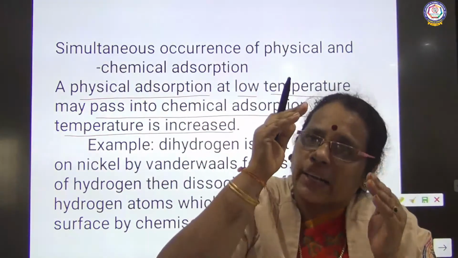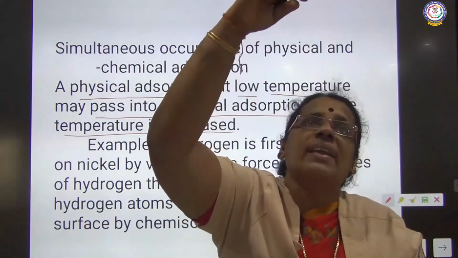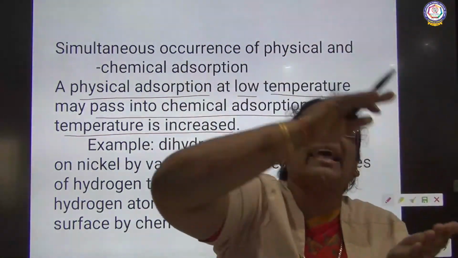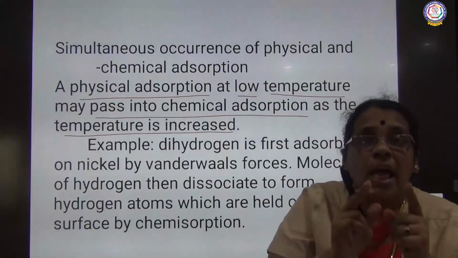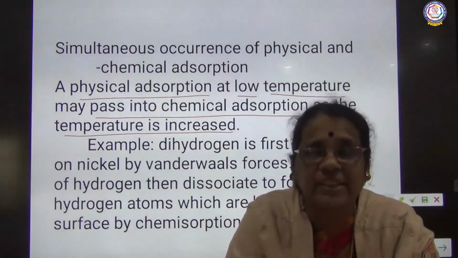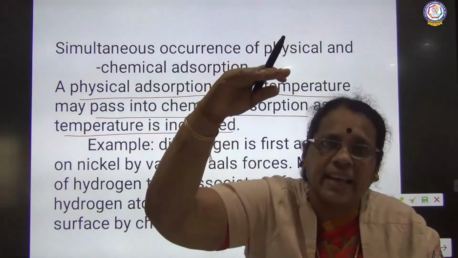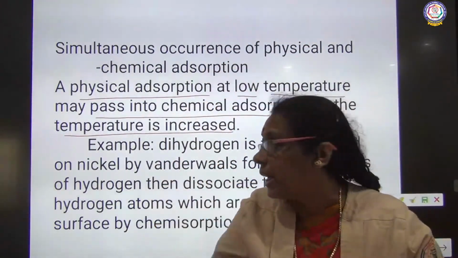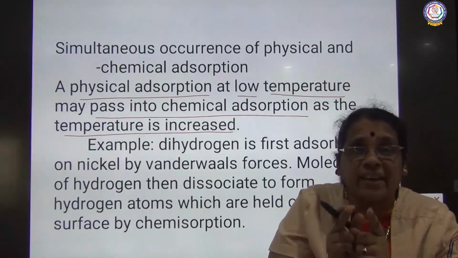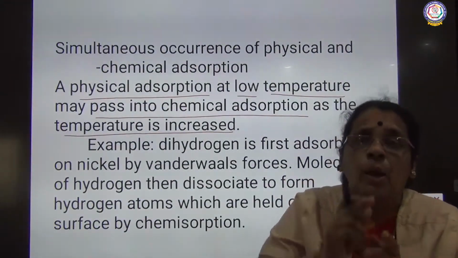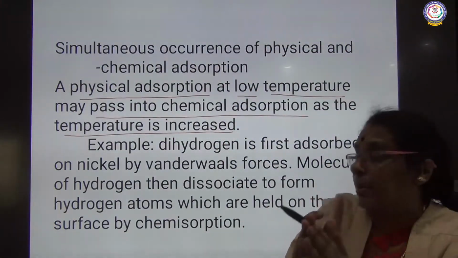So, physical adsorption is favored only at low temperature, whereas when the temperature is raised, it is converted into chemical adsorption. So, temperature plays a greater role here.